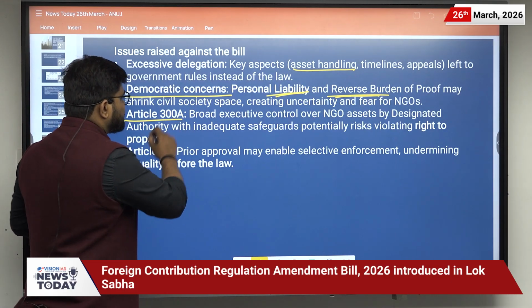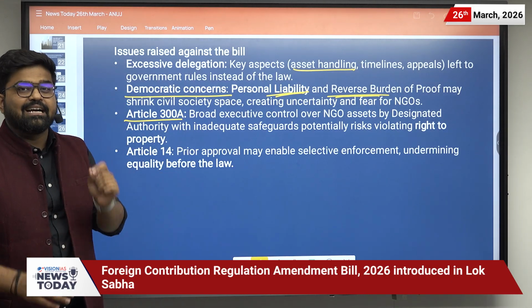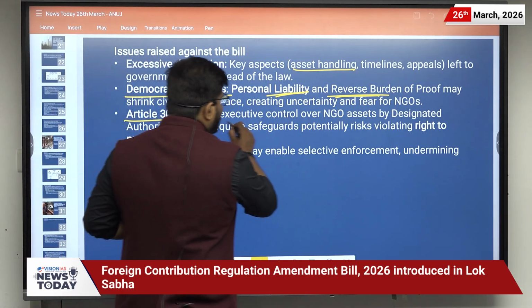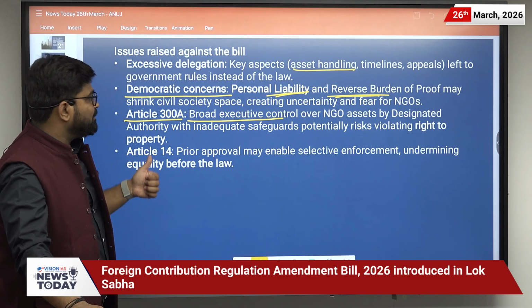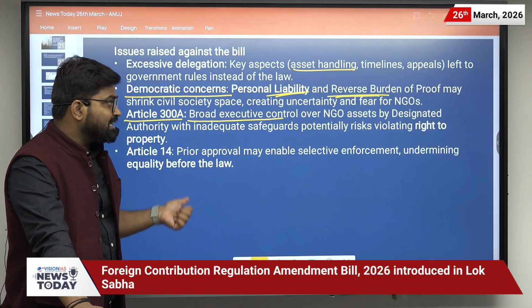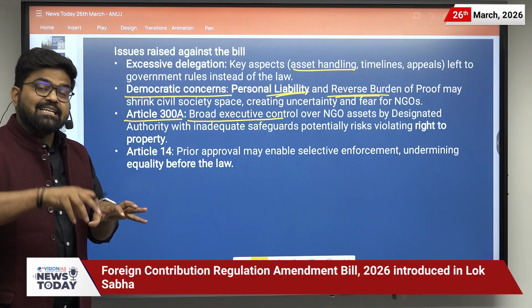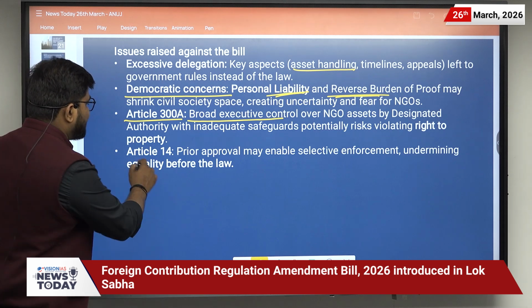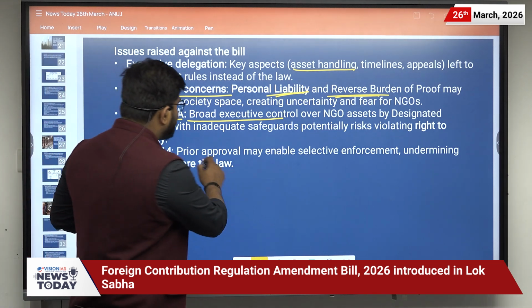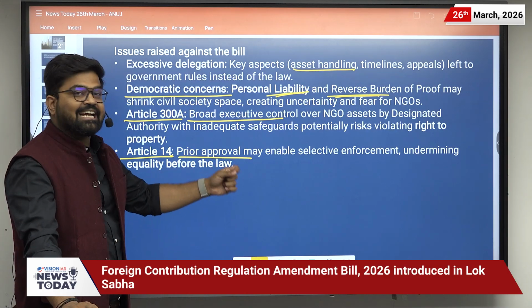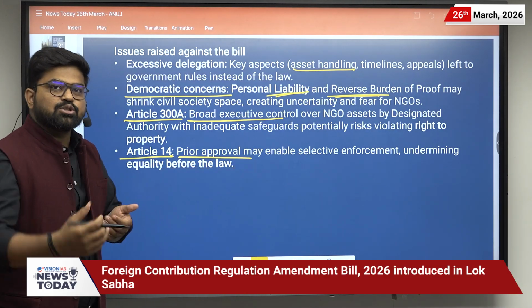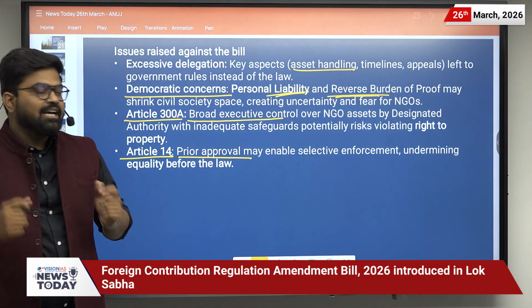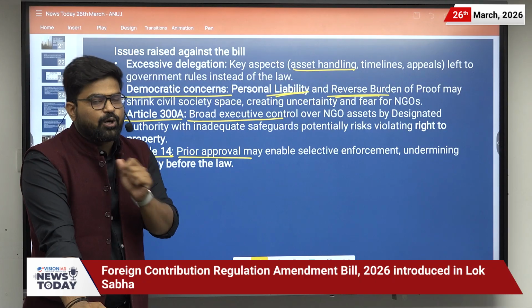Then there is violation of Article 300A. 300A is the article related to the right to property. So here the broad executive control over NGO assets by the designated authority with inadequate safeguards can potentially harm the right to property, that is Article 300A. And it is also against Article 14 as there is a requirement of prior approval which may enable selective enforcement. For some NGOs the government can give permission and for some NGOs the government may not give permission. So it is a violation of Article 14.